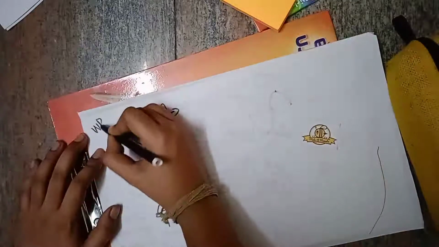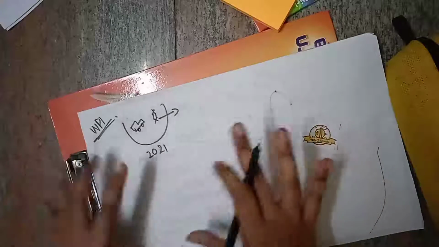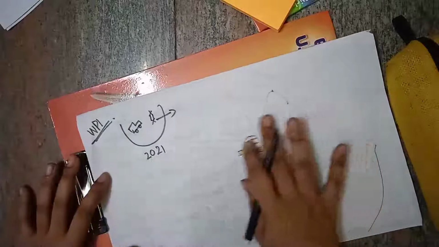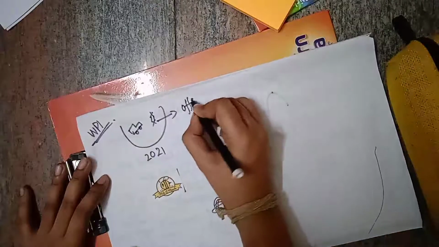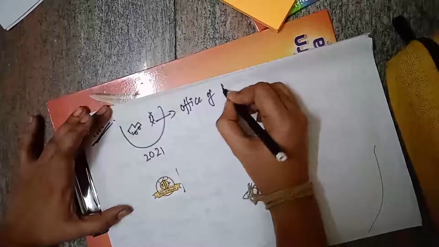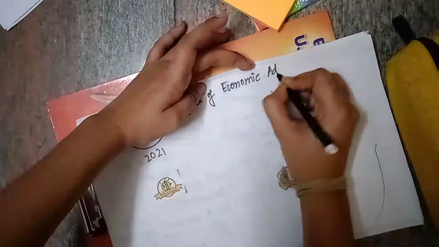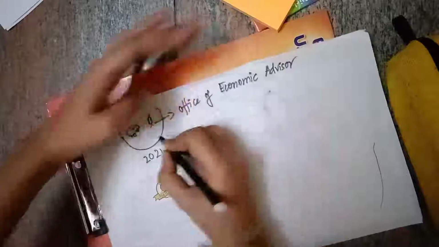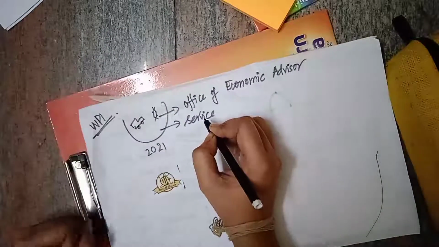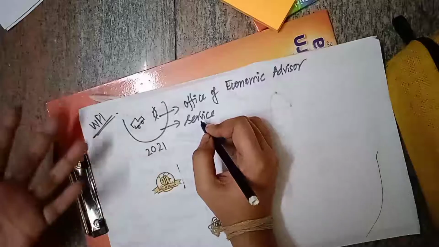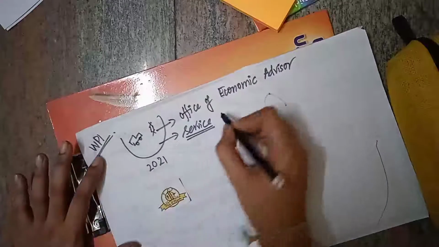So for the wholesale price index, the goods and products will be kept in a basket, and it will be measured and calculated by the Office of Economic Advisor. The main point relating to WPI is that services are not added. We have doctors as a service, and we have many services, right? The service industry, IT. This service industry is not added here.